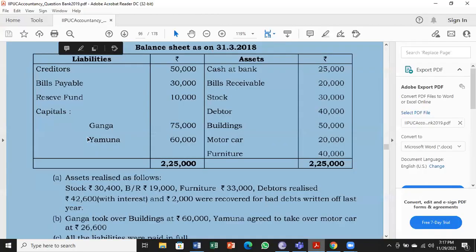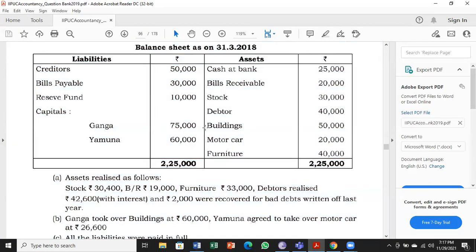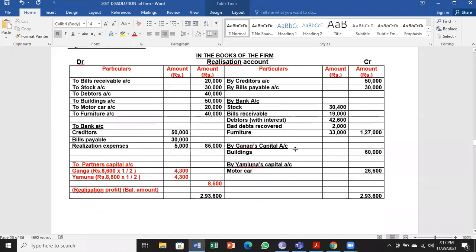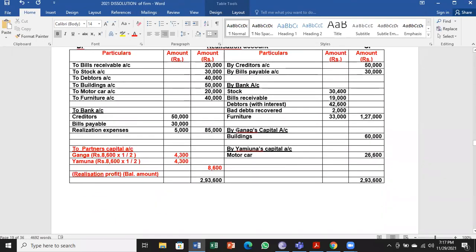Next, we have to look for P&L account. We don't have any P&L account on asset side or on the liabilities side. So we have to go for next only transfer entries. So here first we have on the credit side, building taken over and motor car taken over. First, Ganga took over buildings at 60,000.